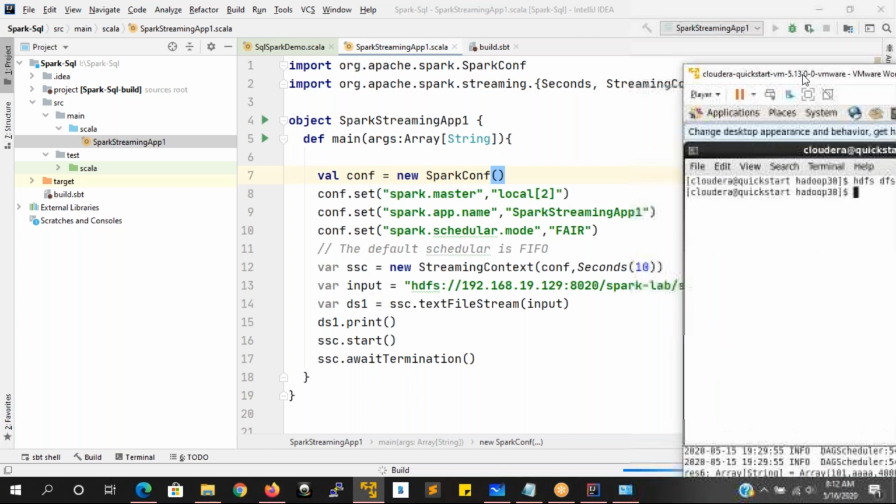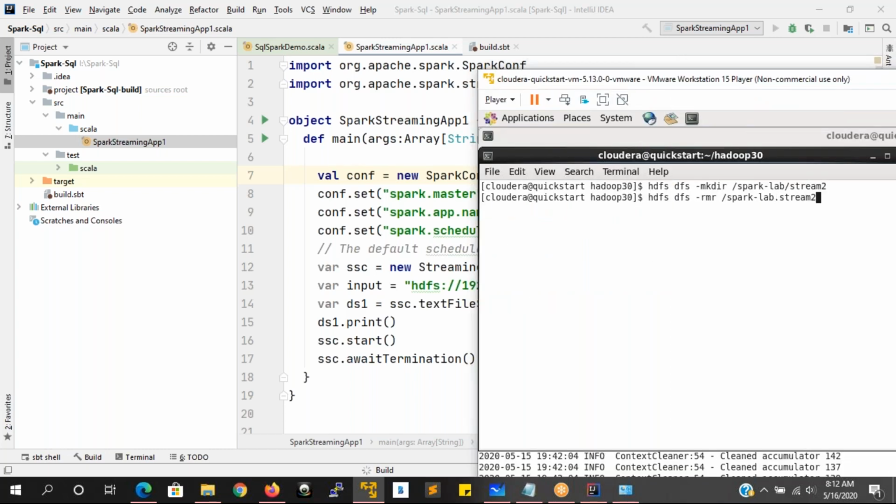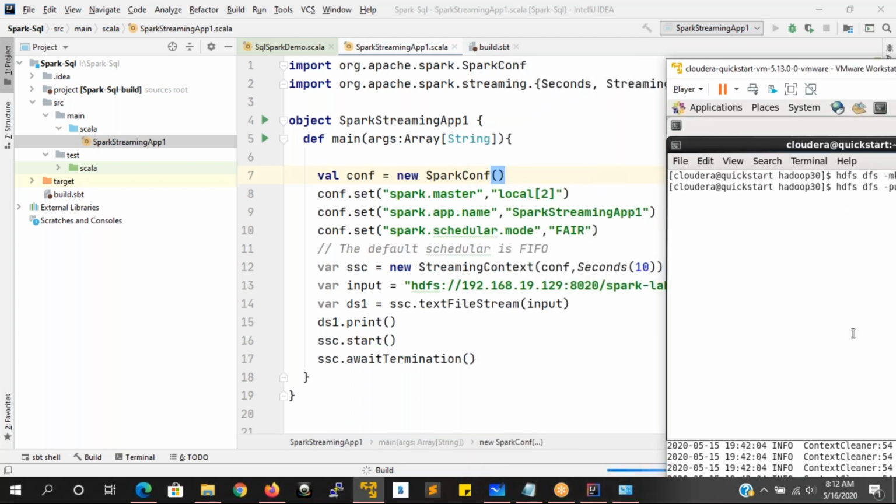Now I'm going to load some files into that directory. What is the name that I want to show you? Okay, emp.txt. I'm going to execute. Once this complete application is built, then it is going to run. Let us see.